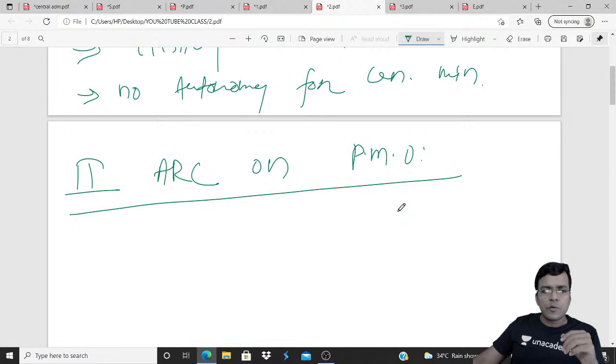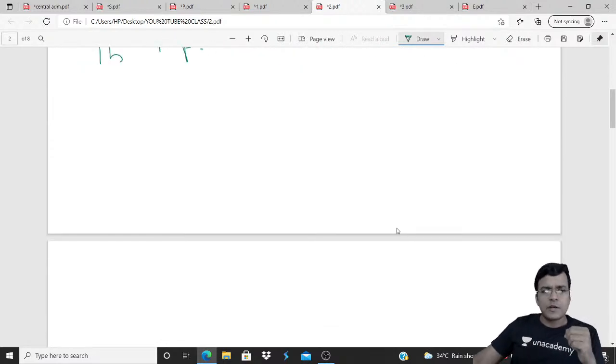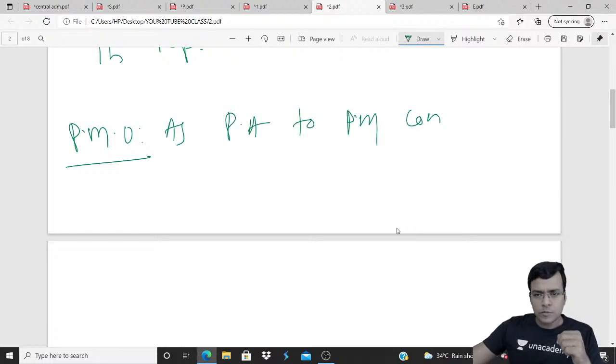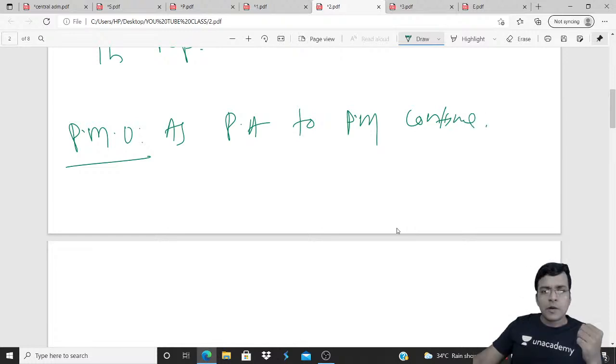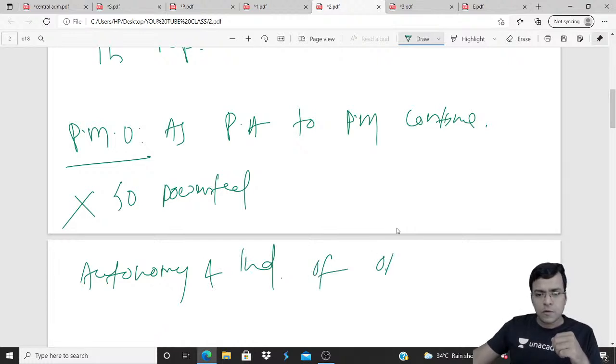And on the Second ARC on PMO, you write that the Second ARC, in one of its reports related to central administration, suggests that the PMO as principal advisor to the PM should continue, no problem with that, but the PMO should not become so powerful that the autonomy and independence of other ministries reduce.